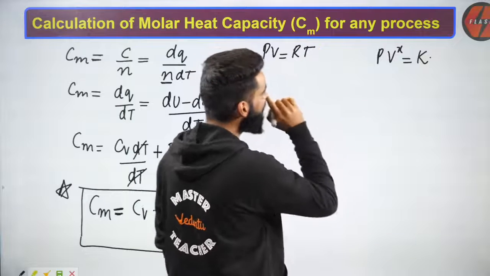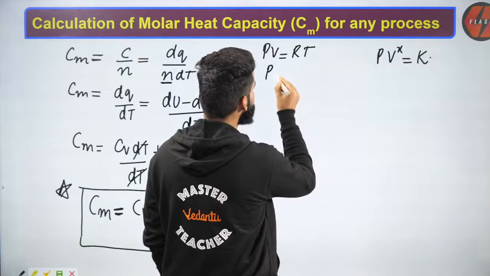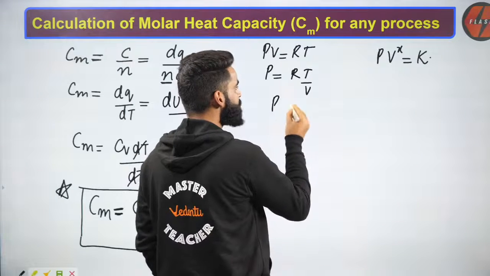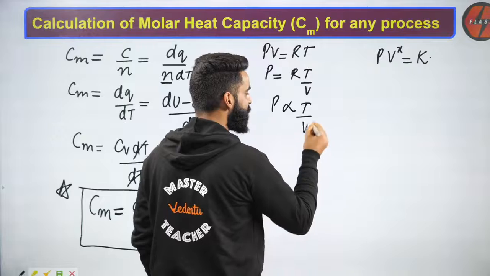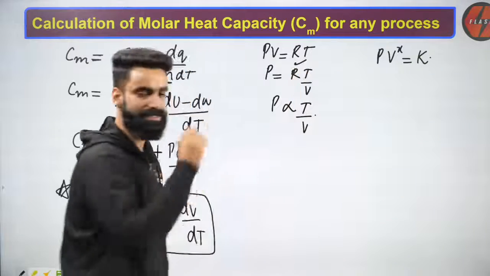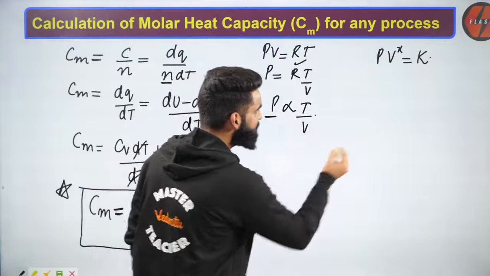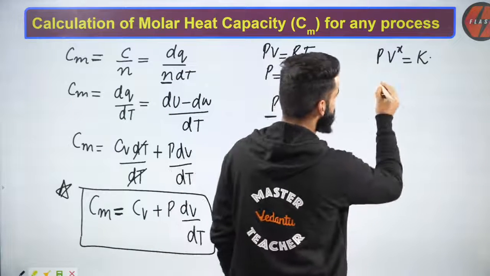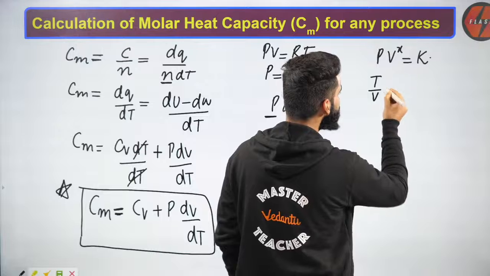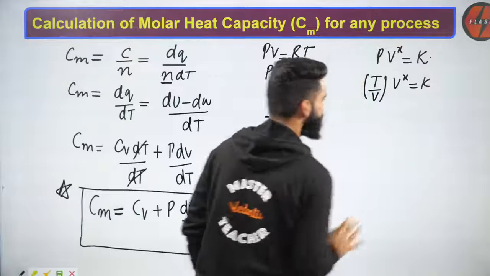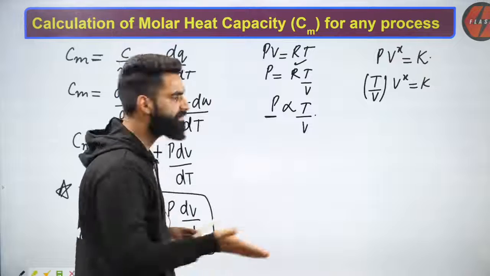Now I can write P is equal to RT divided by V, or I can say P is directly proportional to T and inversely proportional to V, because R is a constant. Now, instead of this P, I can simply put RT by V in this equation. So I'll be getting RT divided by V multiplied by V to the power x is equal to constant. Can I do this? Absolutely.